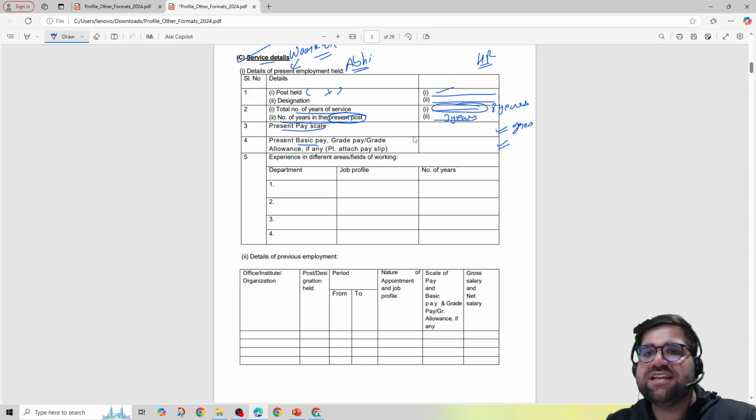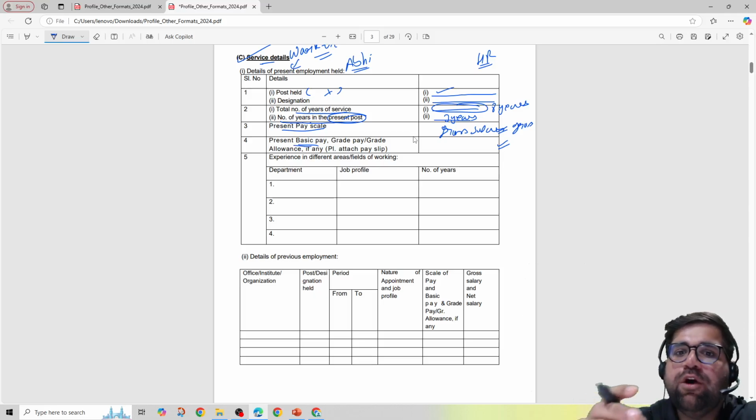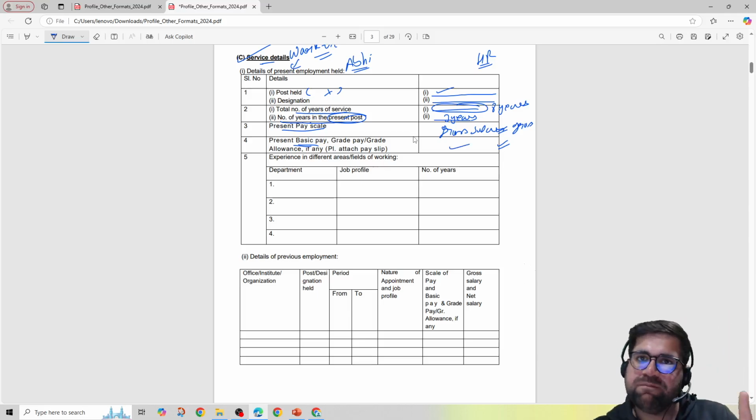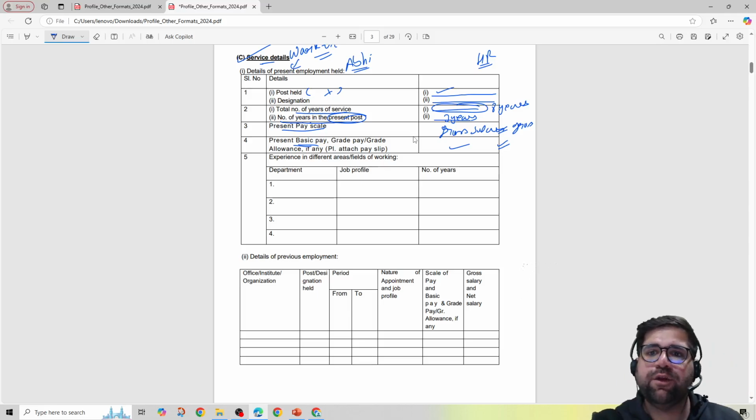So present pay scale basically means your gross salary which you are receiving, and present basic pay or the grade pay or any allowance which you are receiving, that you have to write. Basically you just have to write basic salary. If you have a salary slip, you will see that you have a basic salary. So basic salary you have to write in this particular row of the service detail.